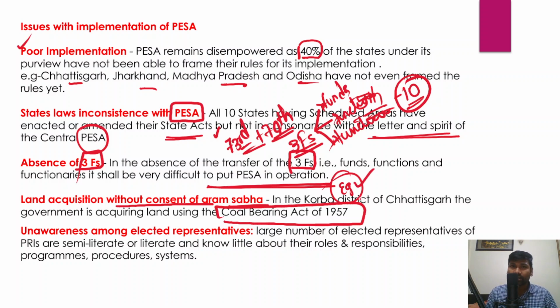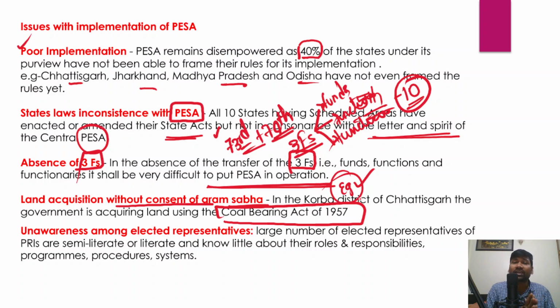And in fact, under this particular legislation, there are panchayats in scheduled areas and tribal areas. But most of the elected representatives in these panchayats are unaware about things. They are unaware about the resources that they have at their disposal. Right? And they are unaware about the powers, functions, and finances.